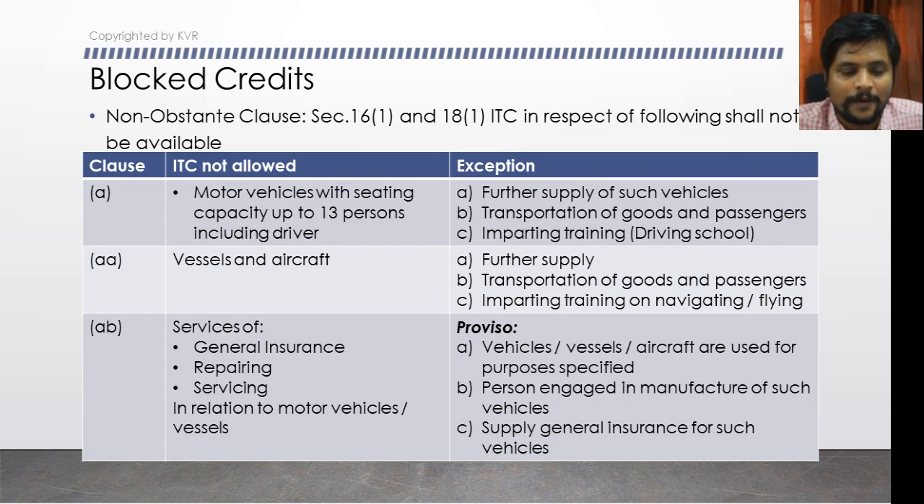One, if the motor vehicle restricted before is purchased for further supply. You are a dealer in cars, you purchase cars from the manufacturer and sell them to the consumer. Even if it is a 4-seater car or a 7-seater car, you are eligible to claim ITC on the purchase of that car, and that can be adjusted against the sale of that car to the ultimate consumer. Because if it is purchased for the purpose of further supply, then it will not fall under the blocked credit because of this exception. Second one is transportation of goods and passengers.